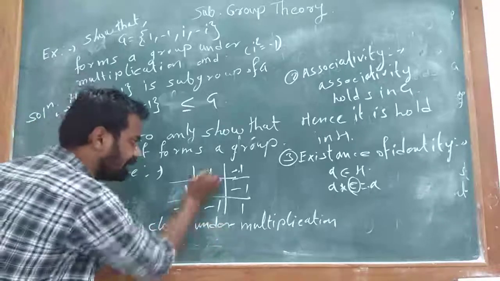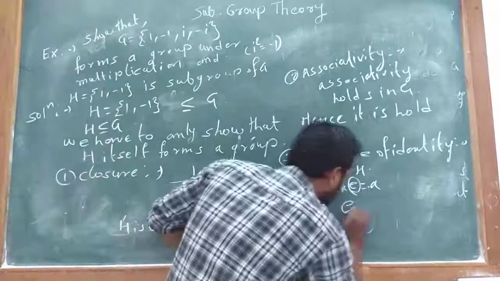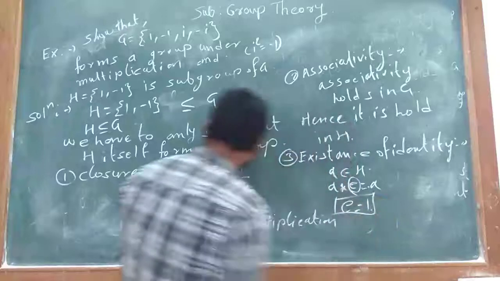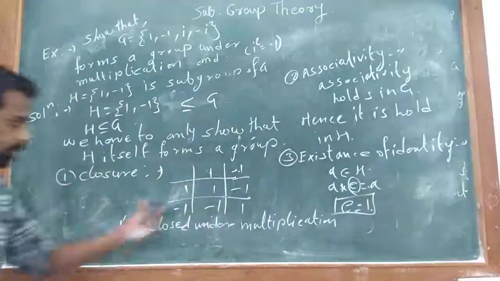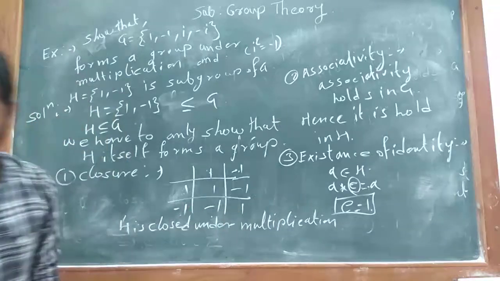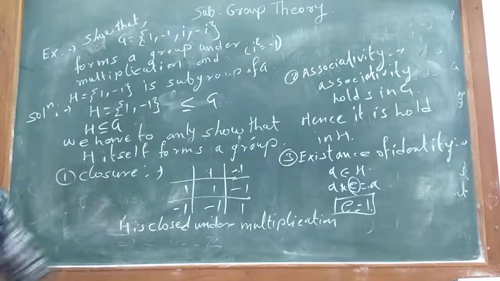That is, A star E is equal to A. Here E is equal to 1 by this table. By this table, identity is equal to 1, meaning if 1 is operated, it makes no difference.